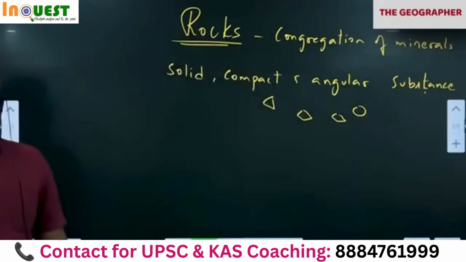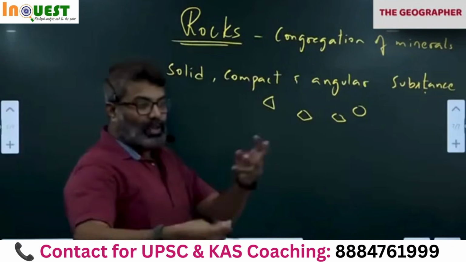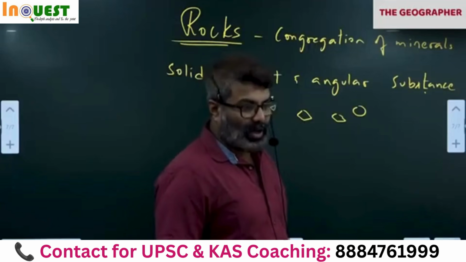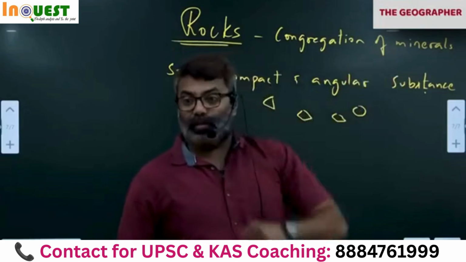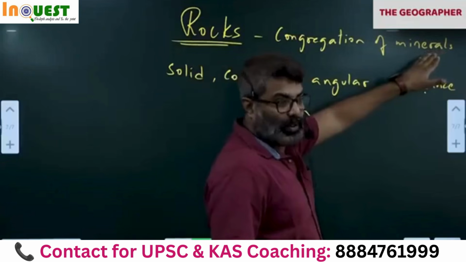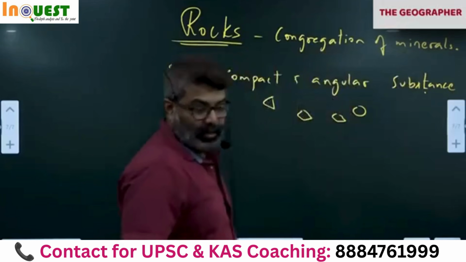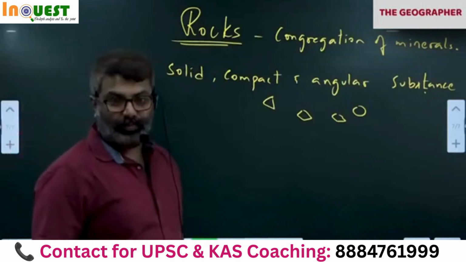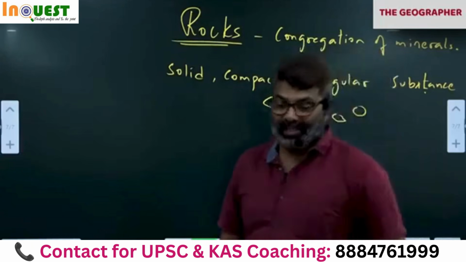If you inspect closely what rocks contain, grain by grain, you will notice that each one of them turns out to be one mineral or another, metallic or non-metallic. So rocks are congregations of minerals. Minerals are naturally occurring inorganic substances. Please write one more sentence after this. Minerals are naturally occurring inorganic substances. Inorganic means not derived from plant or animal matter.